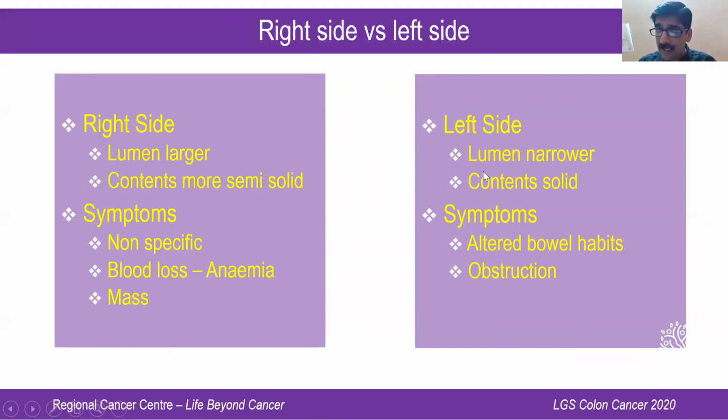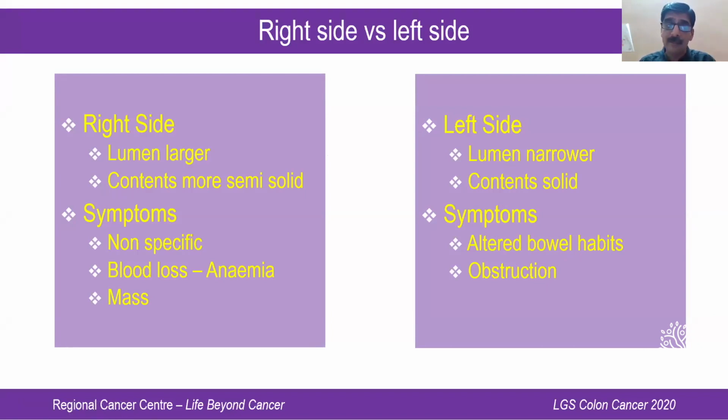But when it comes to the left side, you know that the lumen is narrower, and moreover, the contents are more solid. As a result, the contents do not pass down as easily, and the majority of the time patients present with altered bowel habits in the form of obstruction, difficulty in passing stools, or lessened frequency of stools, etc.